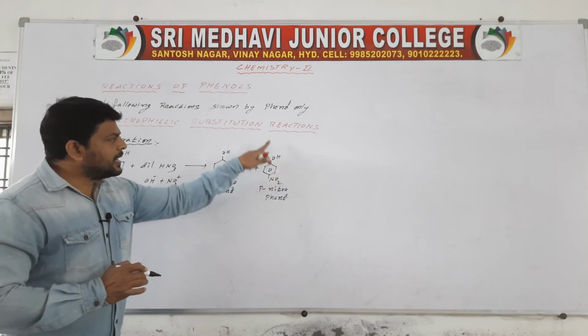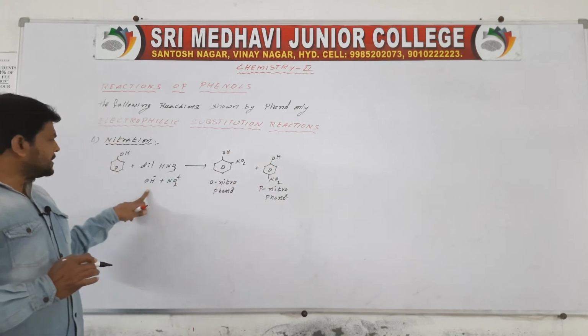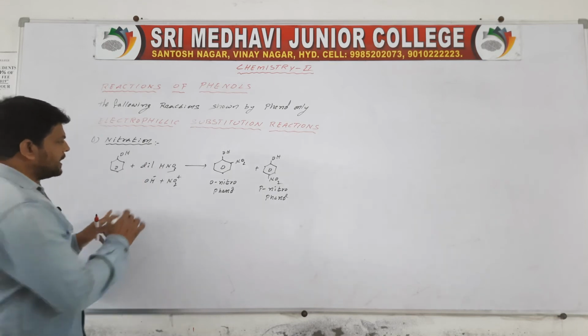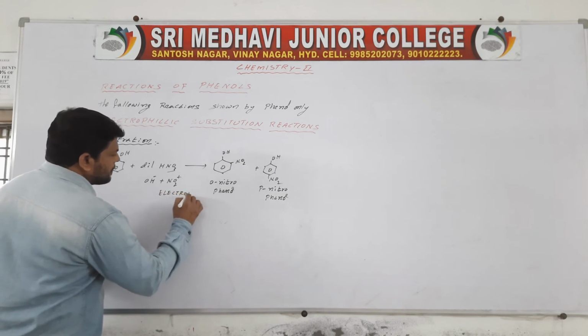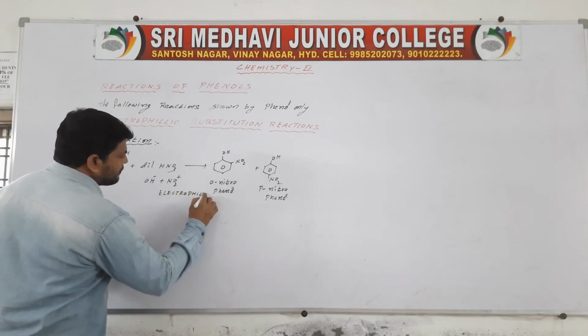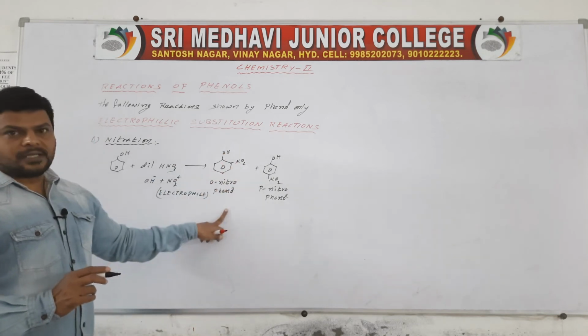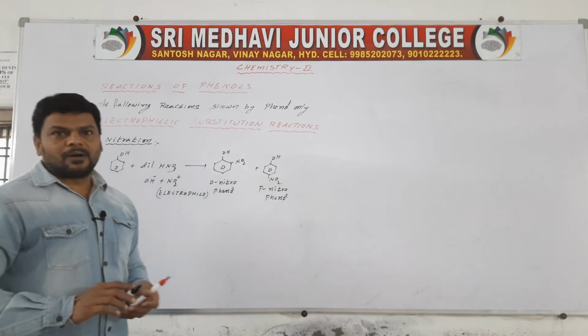If the electrophile attacks on the para position, then para-nitrophenol is formed. HNO3 can be divided into OH minus and NO2 plus, and NO2 plus is the electrophile.